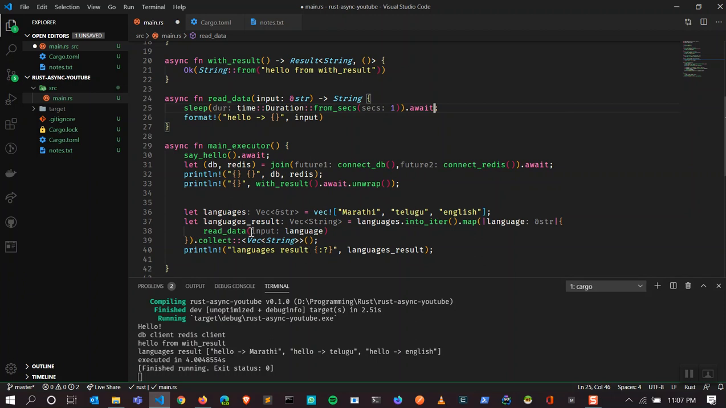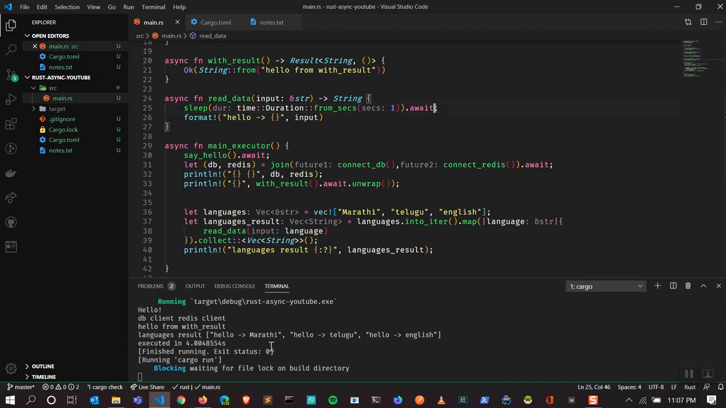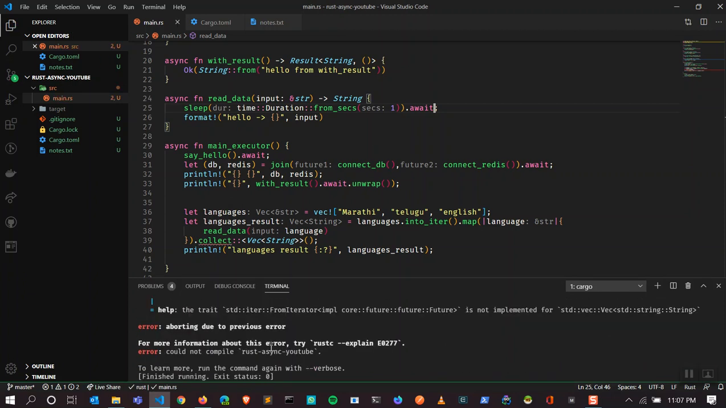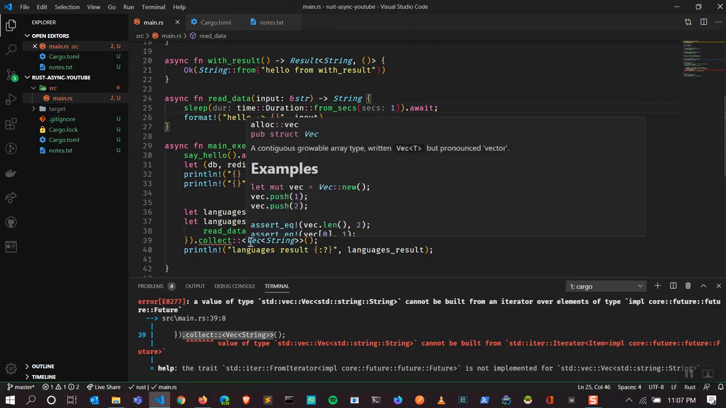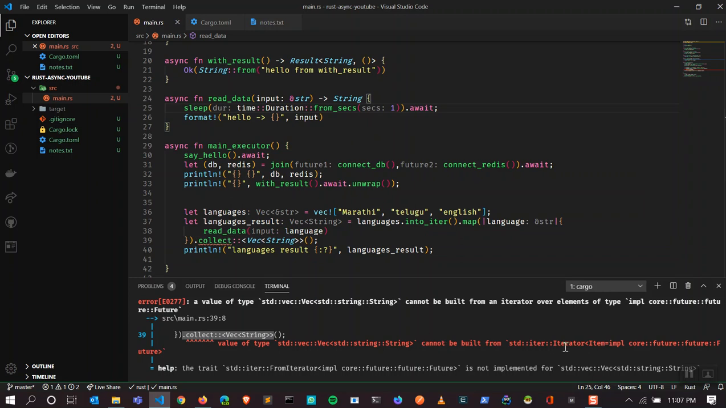If you see, now if I run this code, I should get an error. That will be of type collect, because it doesn't return the vector type, it returns an iterator of futures. So I don't have to bother about it right now. I'm going to remove the collect. If I remove the collect, I get the map into an iterator of futures. Since read data returns a future, I get those data from the future.